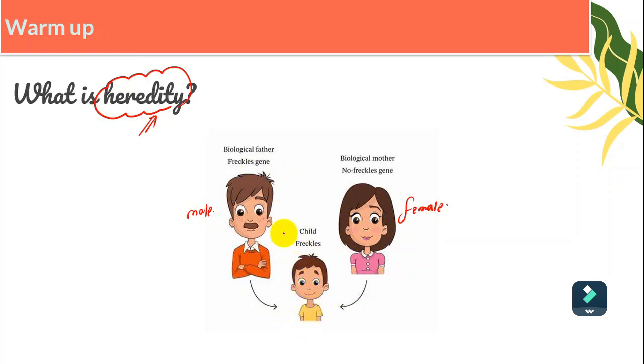You'll find that if the father or the male contains the freckles gene, the gene which is responsible for the appearance of the freckle, and the female has no freckle gene, the offspring inherit the gene related to freckles from the father or from the male. So this means that we have inheritance of the trait, and this is the heredity.